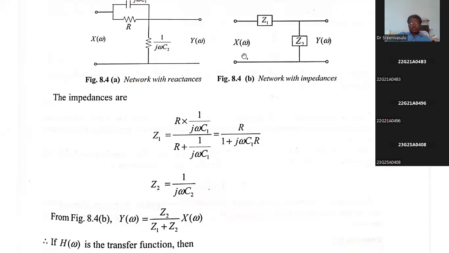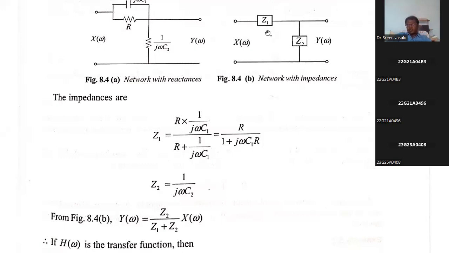X of omega. What is the current flowing through this? I of omega. These two are in series, so the applied voltage is equal to this voltage drop plus this voltage drop: I of omega into Z1 plus I of omega into Z2.